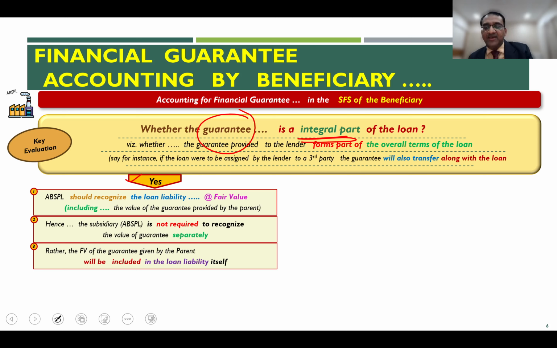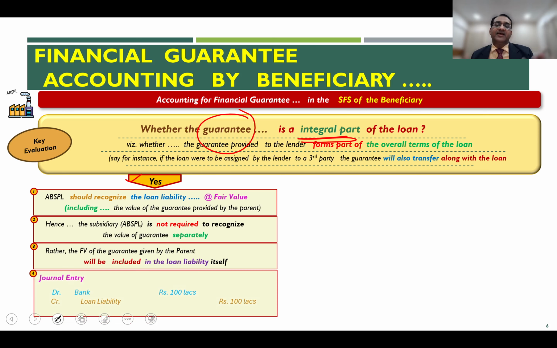So if yes, what is the journal entry you will record? It's a simple normal journal entry. That means disregard the guarantee which has been given by the parent on behalf of the subsidiary. So the subsidiary would record a simple entry: debit bank to the extent of cash which they have received, 100 lakhs, and create a loan liability of 100 lakhs which is payable to the bank.